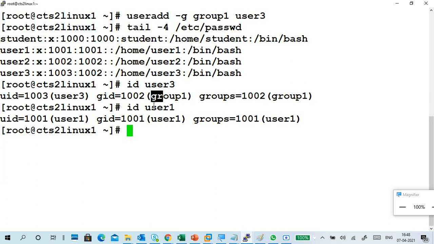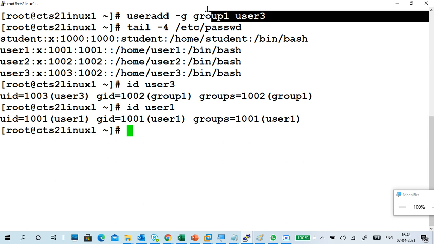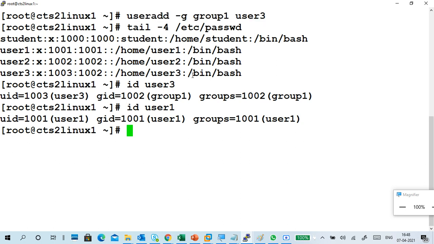Next, the user already exists, so that's the thing. This is how we can add it. By adding, you can do a lot of things. Like groupadd, group name is group 2.